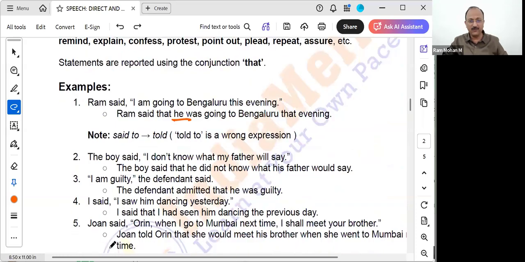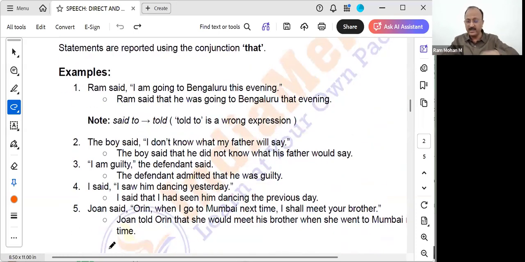Now let's see a couple more examples. See what I said: whenever we use said, we can use to. But when we use the verb tell, we should say only told. Told to is a wrong expression. We cannot say told to. Only said can take to, not tell.